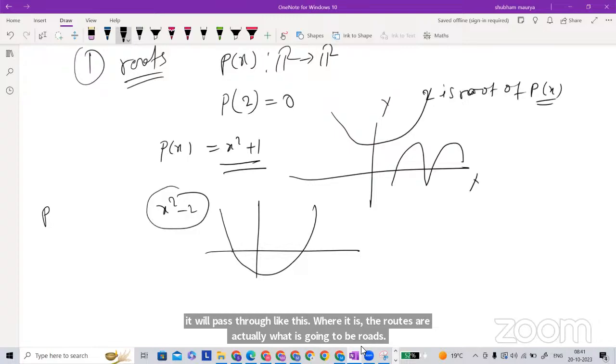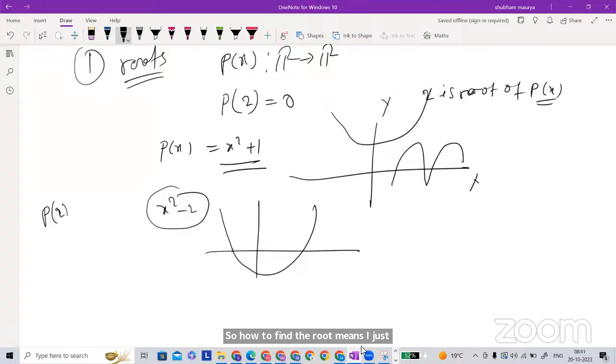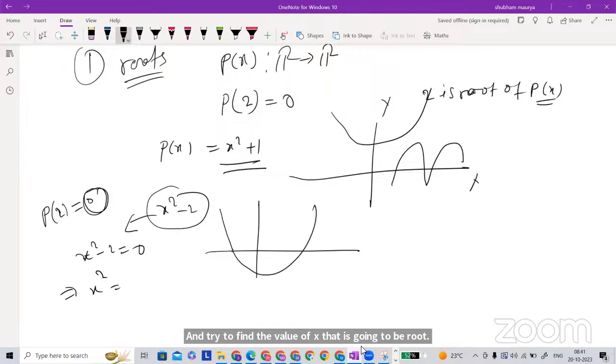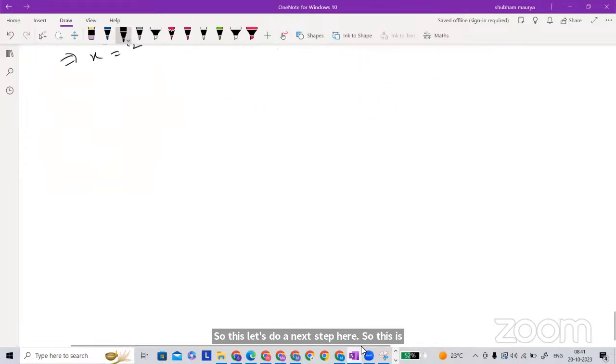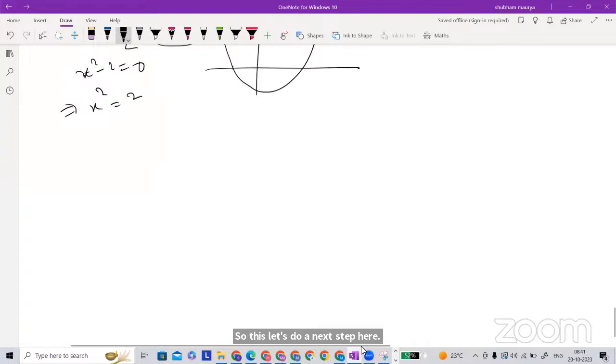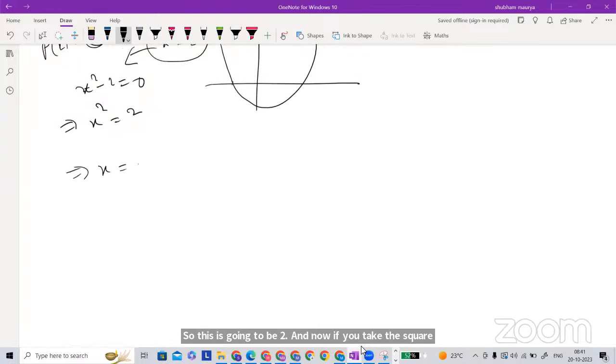I just said if you substitute 2 here you will get 0, but in general we don't know what the root is. So if you equate the polynomial to 0, like x minus 2 equals 0, and try to find the value of x, that is going to be the root. Let's do the next step here. So x square is going to be 2. Now if you take the square root on both sides, then this is going to be plus minus root 2.